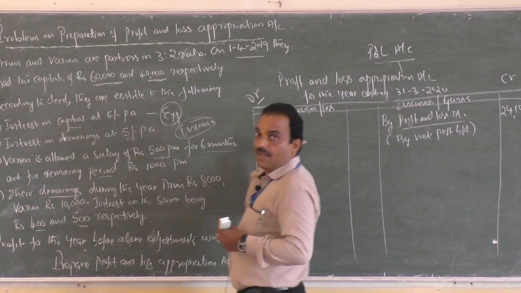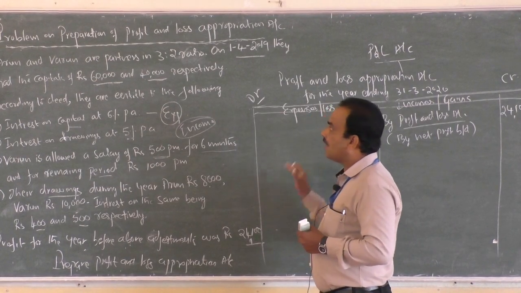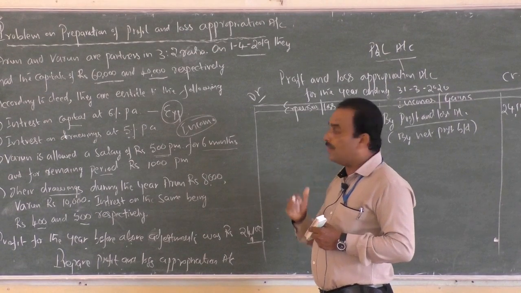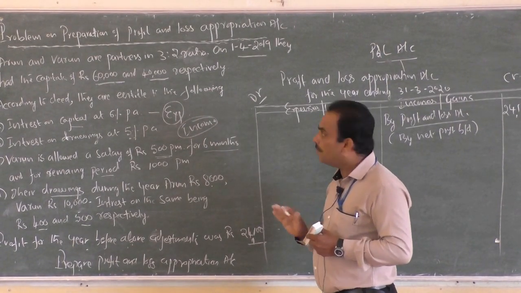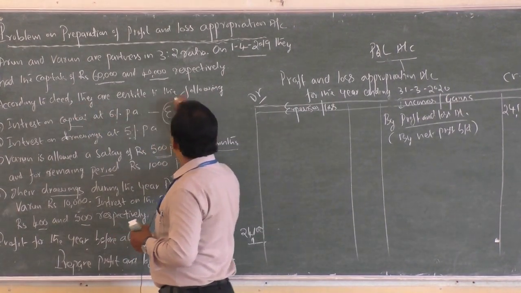Do not write capital here, capital is liability. Here only nominal items are recorded. Capital is recorded in balance sheet at the end. It should be written in the balance sheet. Do not write it here just because something is given. Okay, according to deed they are entitled to the following.